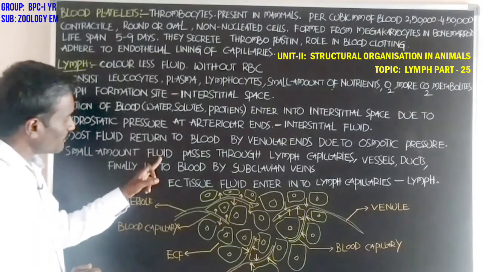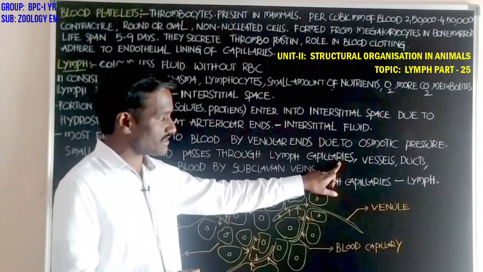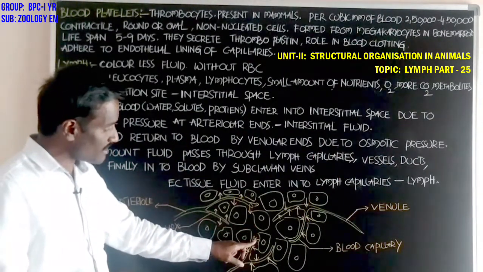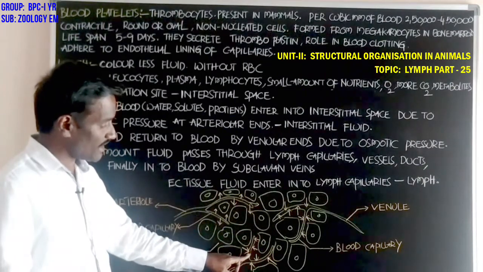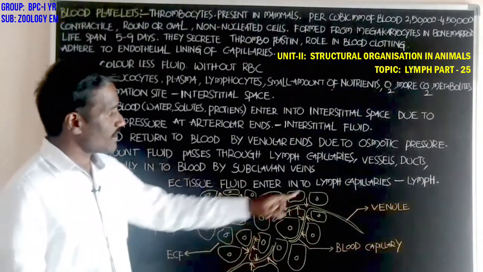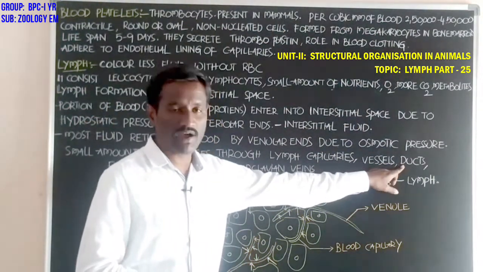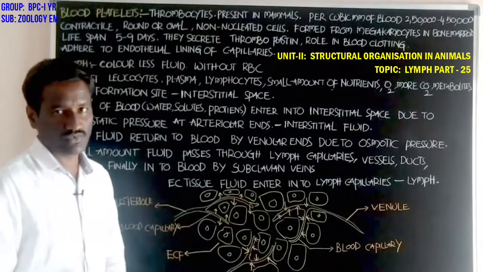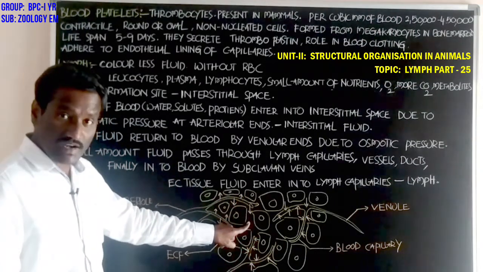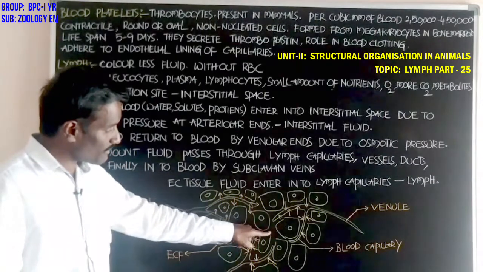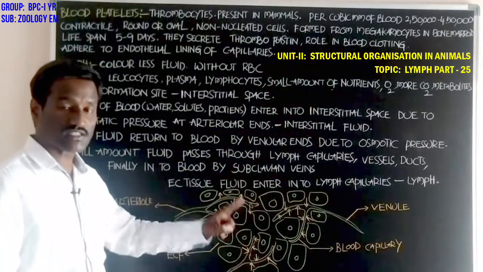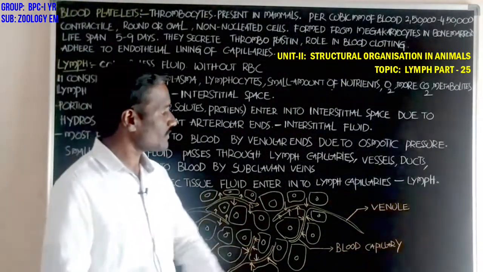Student, a small amount of the fluid passes through the lymph capillaries. A small portion of the interstitial fluid enters into the lymph capillaries. Lymph capillaries combine to form the lymphatic vessels. Lymph vessels combine to form the lymphatic ducts. Once the interstitial fluid present between the cells enters into the lymph capillaries, the fluid is termed lymph.